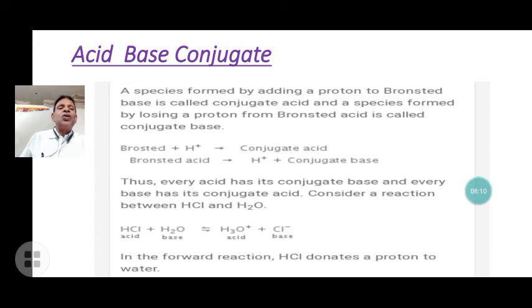The species formed by adding a proton to a Bronsted base is called a conjugate acid, and the species formed by losing a proton from a Bronsted acid is called a conjugate base.